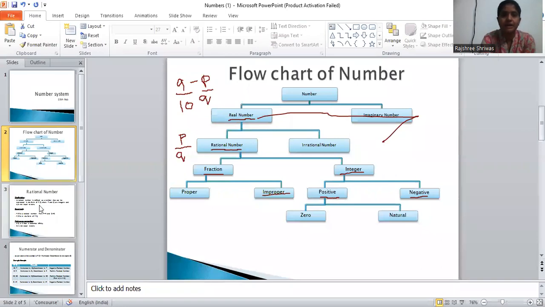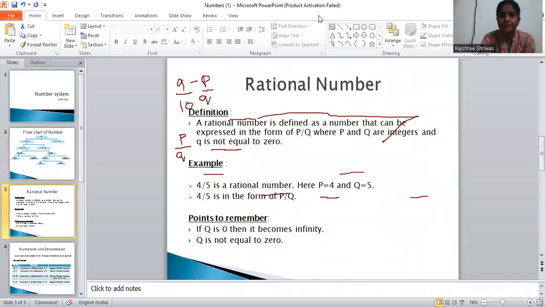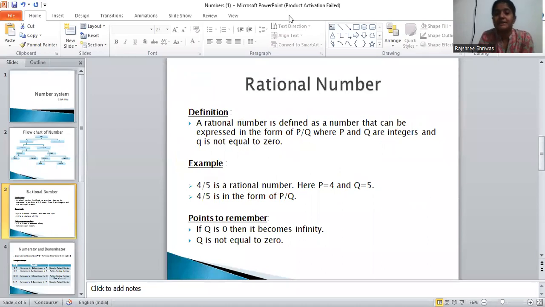Now we are talking about the rational number. What do you mean by rational numbers? We have already seen that the rational numbers are in the form of P by Q. A rational number is defined as a number that can be expressed in the form of P by Q, where P and Q are integers and Q is not equal to 0.